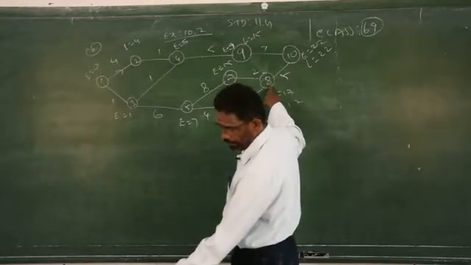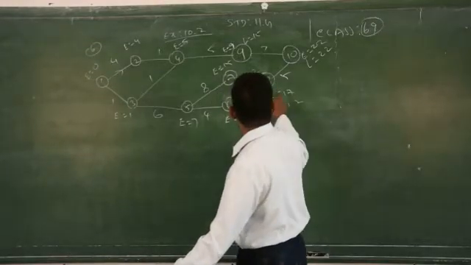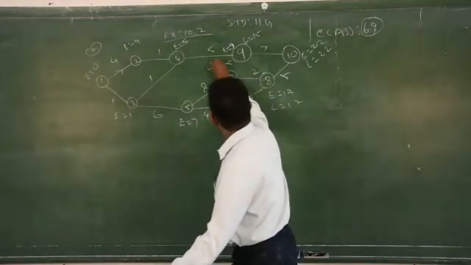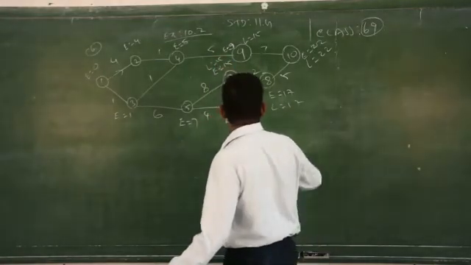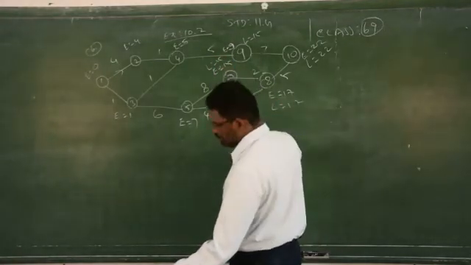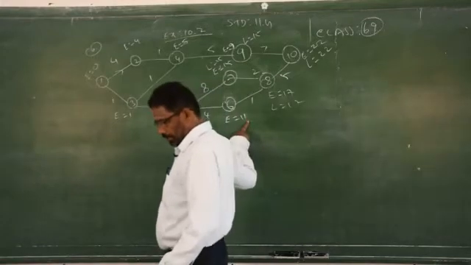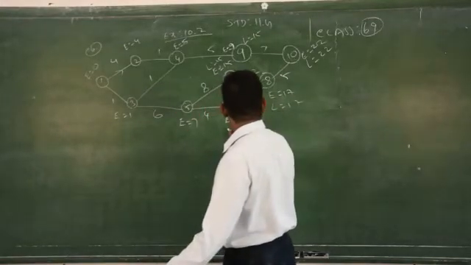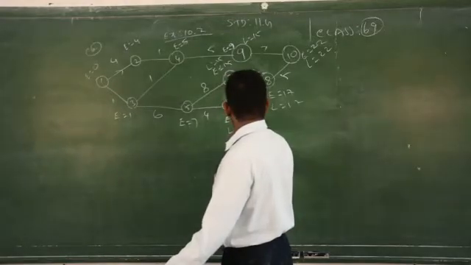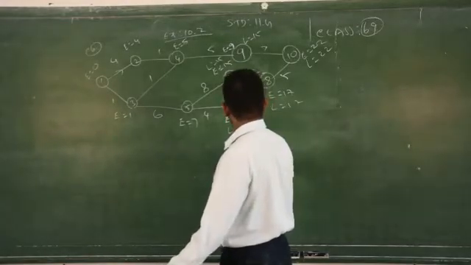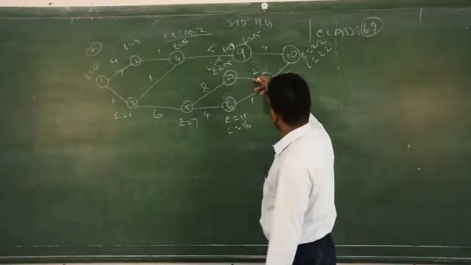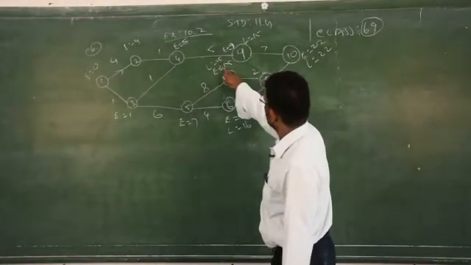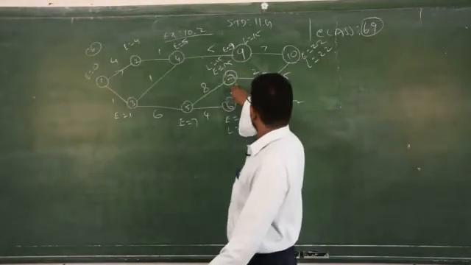After 8 to 10, 9 to 10 we have the question 8 to 7, 15 minus 2, that is L is equal to 15. Then 17 minus 1, that is L is equal to 16 at 6. You have two pathways, you have to select the minimum one. So the minimum one will be here at 7.